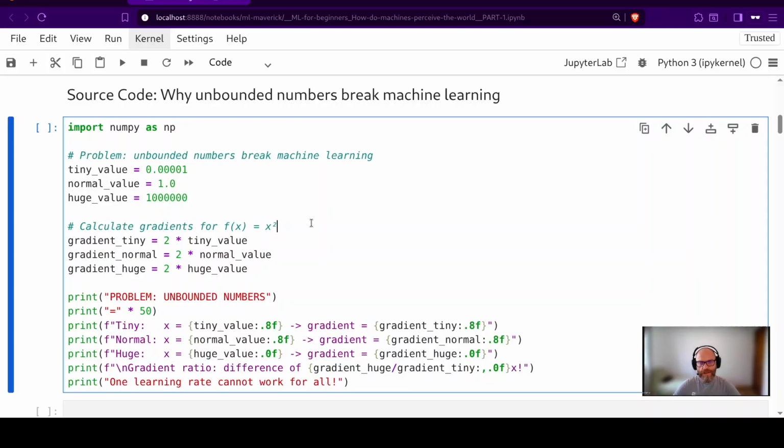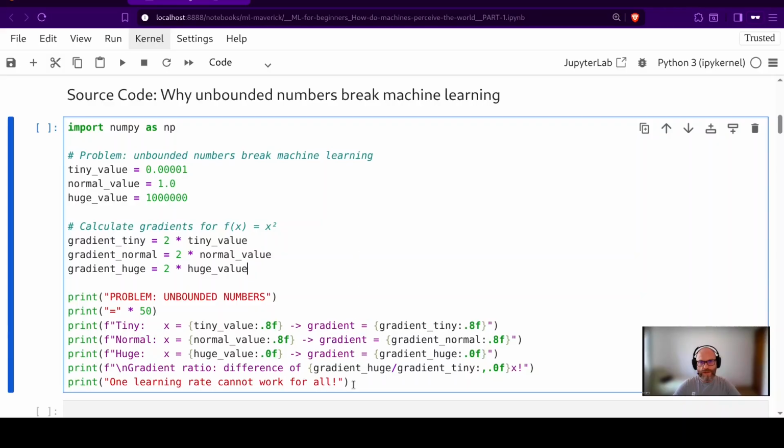The gradients are nothing more than derivatives. So in that case, we will have 2 times our tiny value, and the same goes for the gradient for the normal value and for the huge value.